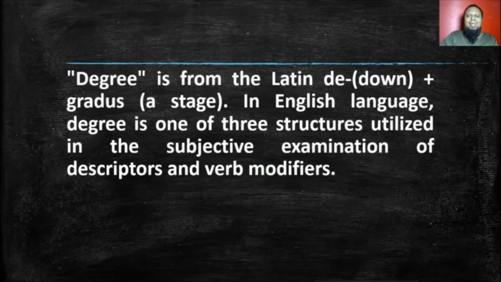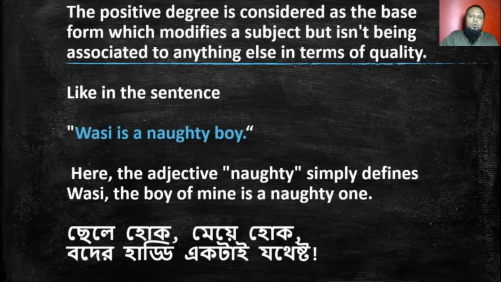So degree is from Latin. It has come from the Latin words de and gradus. De means down and gradus means a stage. In the English language, degree is one of three structures utilized in the qualitative examination of adjectives and adverbs. We definitely find three degrees: positive, comparative, and superlative.